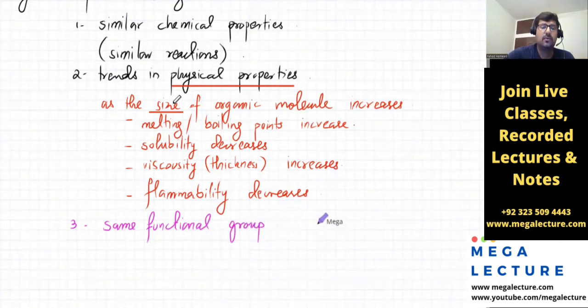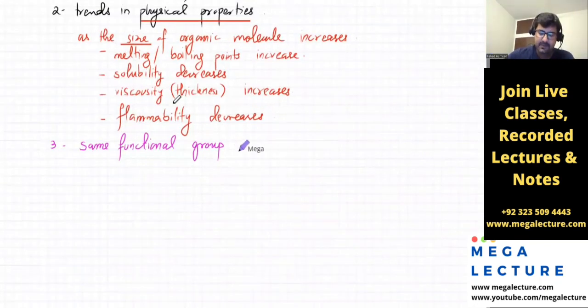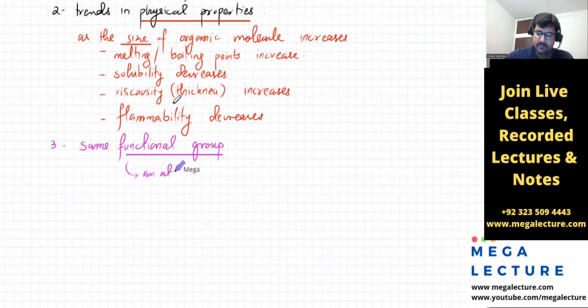Now, what is a functional group? A functional group is basically an atom or a group of atoms, or basically it's a particular structure in a molecule that determines its chemical reactions or chemical properties.